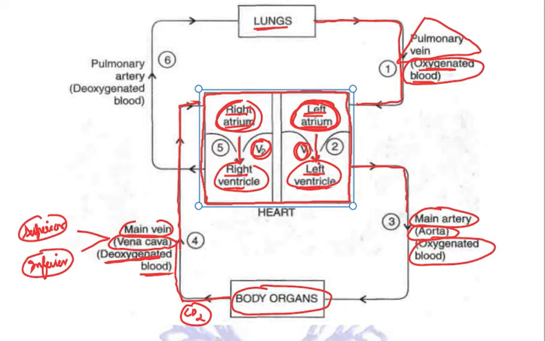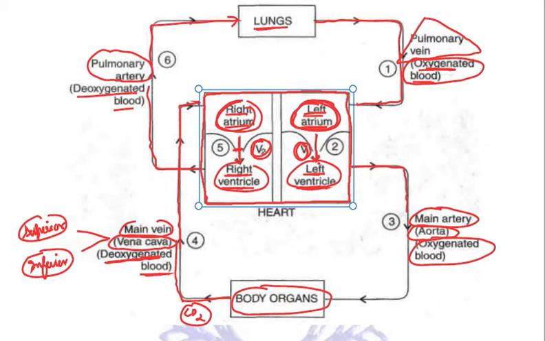Once the blood goes down, this valve V2 will close once again to prevent the backflow of blood. Now it is the turn of the right ventricle to contract. When this right ventricle contracts, the blood will be passed on to the pulmonary artery, which will carry this deoxygenated blood from the right ventricle of the heart to the lungs.